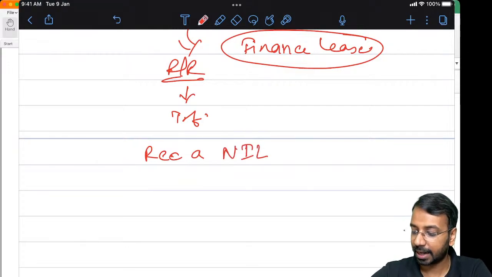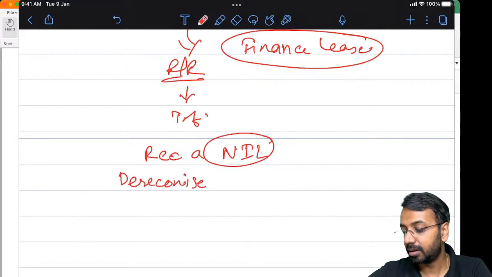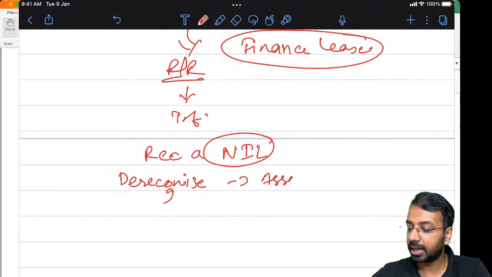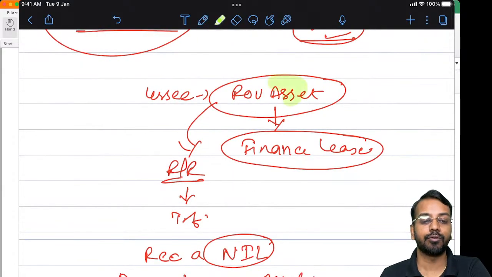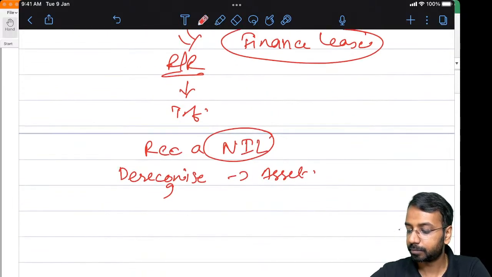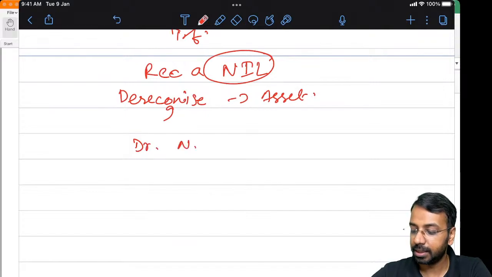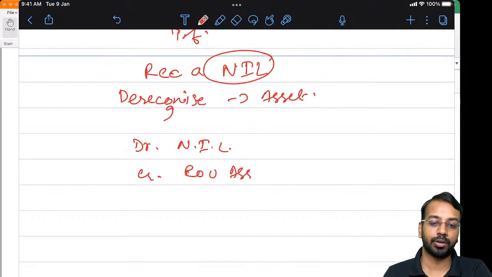The first thing. Second, when you recognize a net investment in lease, you have to de-recognize an asset. Now, how do I de-recognize the asset? I will de-recognize the asset by de-recognizing the right of use asset. Okay, so I will debit net investment in lease. I will credit right of use asset in this particular scenario.